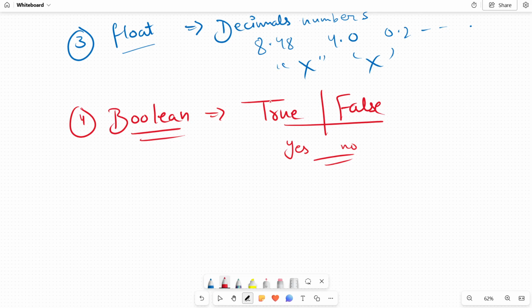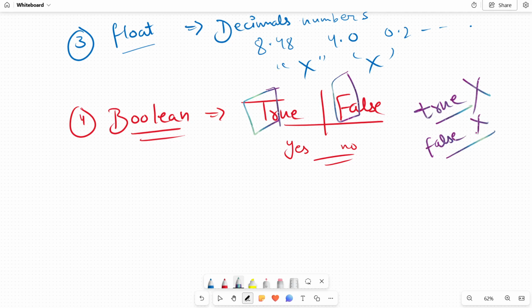Okay, so related to that, whenever the compiler, the system, is returning the output in the form of true or false, that will be boolean. Always remember the main thing in this: T and F should be capitalized. If I write true in small letters, it will not be acceptable. If I write false in small letters, it will not be acceptable. Basically, it will be considered as a normal name only, but not as a Boolean value. This is going to be considered as your Boolean data type.